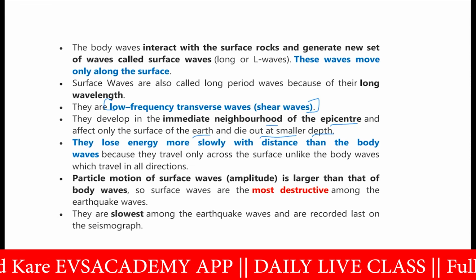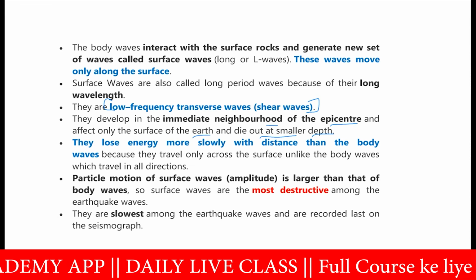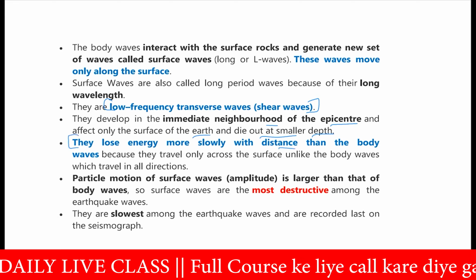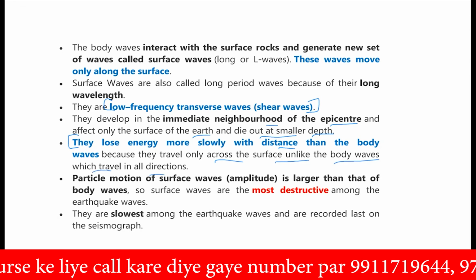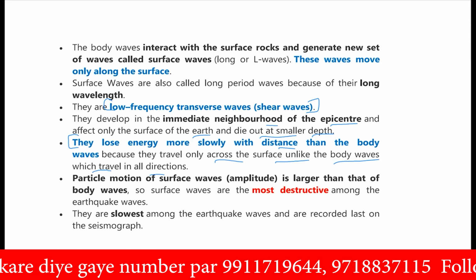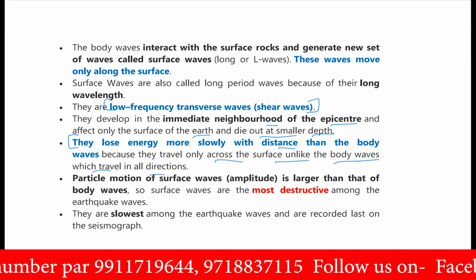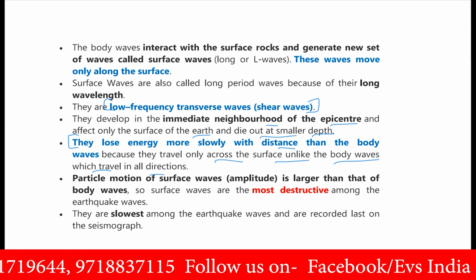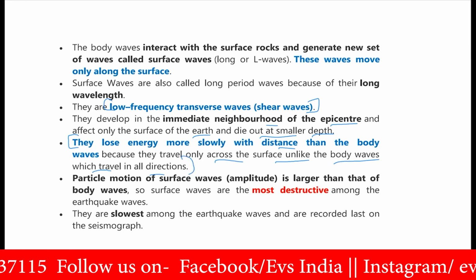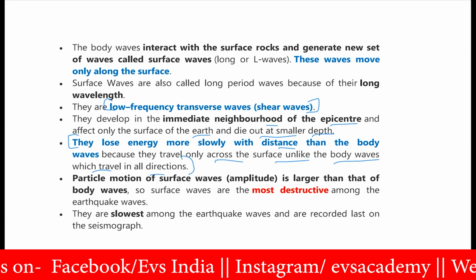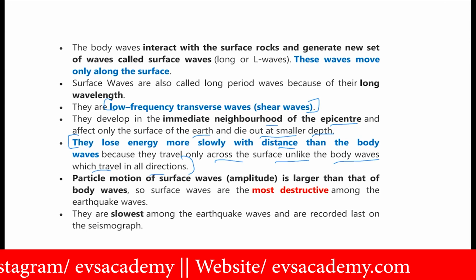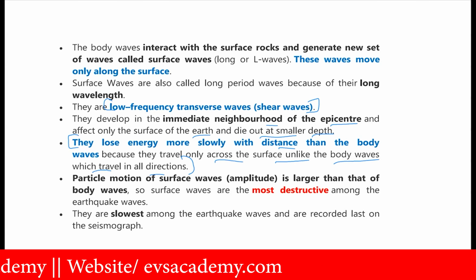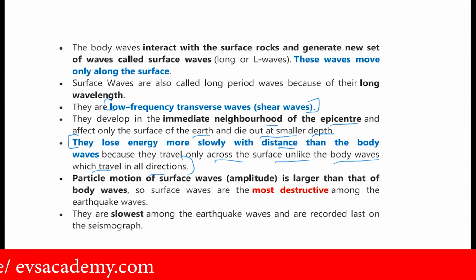They lose energy more slowly with distance than the body waves because they travel only across the surface, unlike the body waves which travel in all directions. So loss of energy is also less here as compared to the primary and secondary waves. The particle motion amplitude of the surface waves is larger than that of the body waves. So surface waves are the most destructive among the earthquake waves. They are slowest among the earthquake waves and are recorded last on any seismograph.